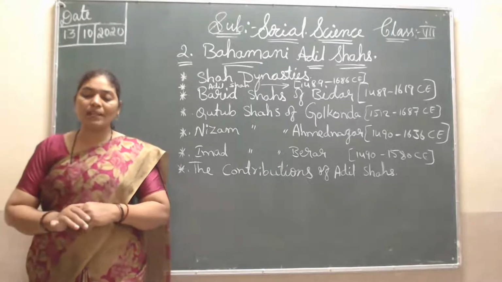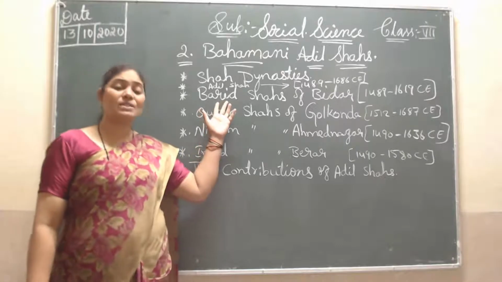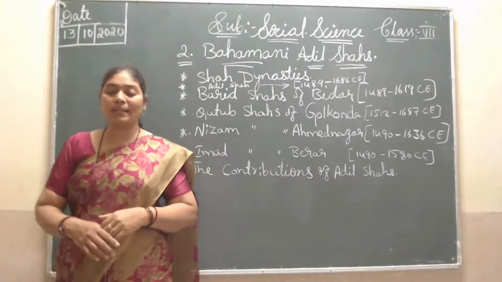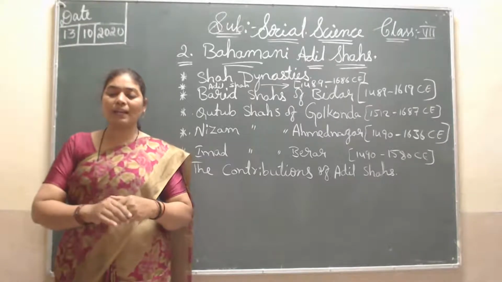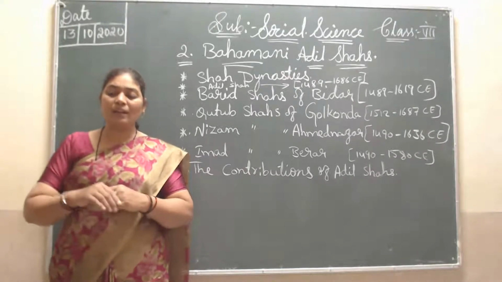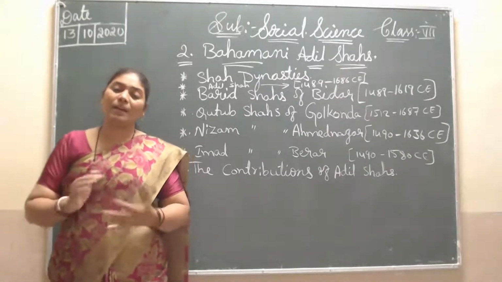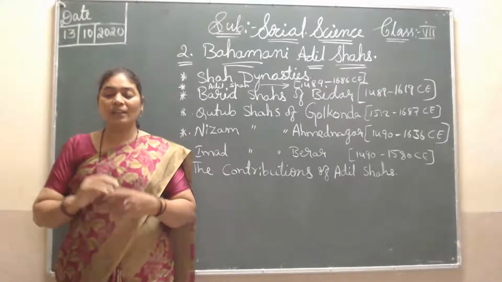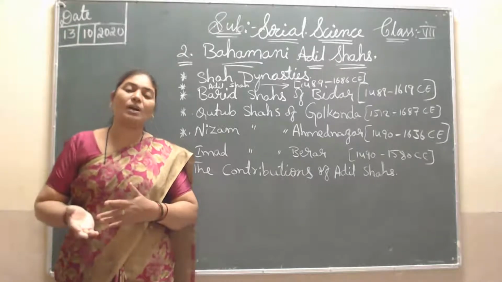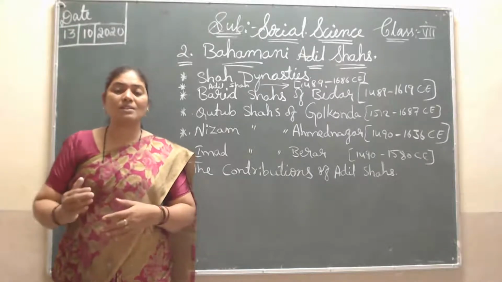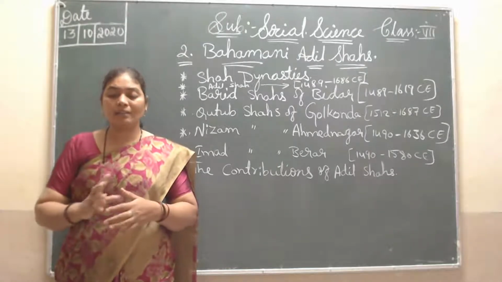Qasim Barid was the founder of this dynasty. The Barid dynasty was founded by Qasim Barid Shah. After him came Ibrahim and his brother Qasim, who ruled Bidar, and after them other kings were not able to rule. They did not have the ability to maintain it; maybe they were not strong, or maybe they were doing other work. They showed no interest, so they did not have that much power.